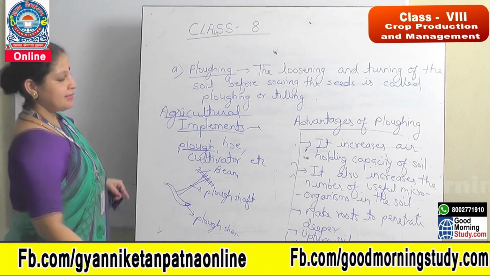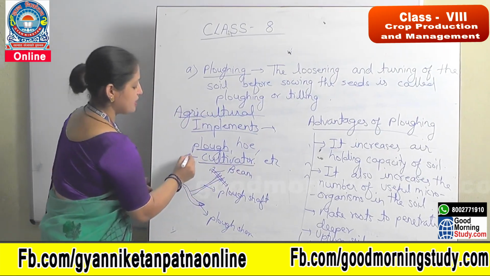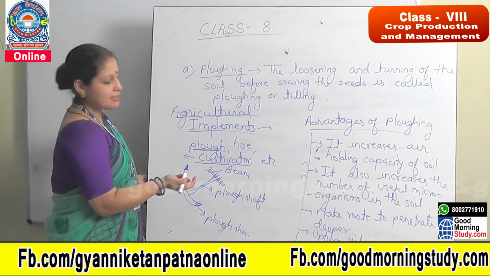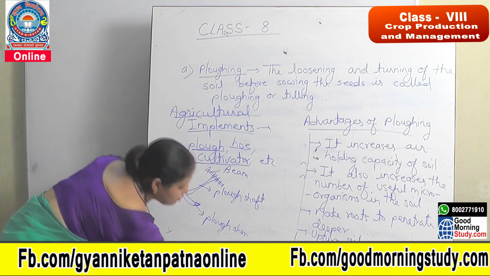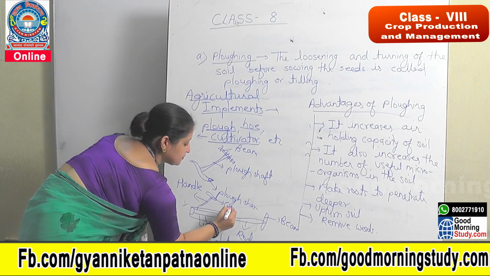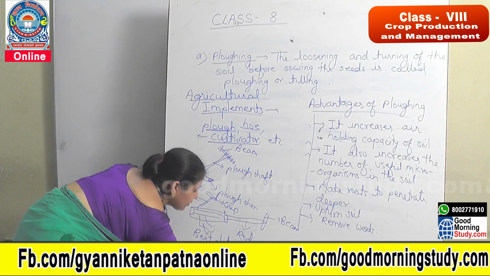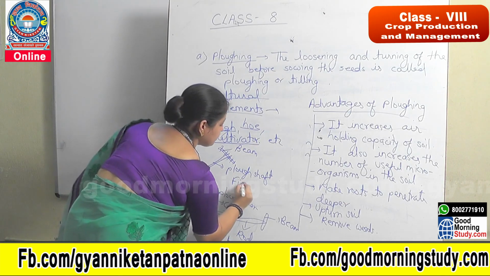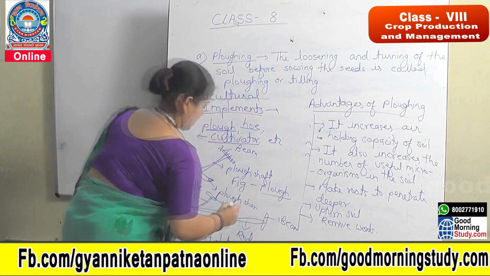But nowadays farmers use the cultivator. This is a modern agriculture implement. Hoe also. The diagram of the hoe is like this. So this is the diagram of the hoe, and this is the diagram of the plow.